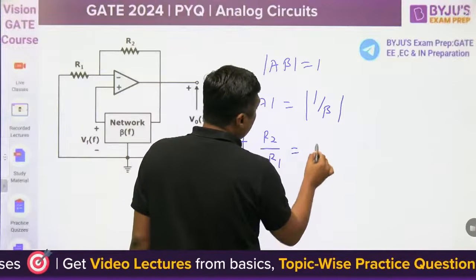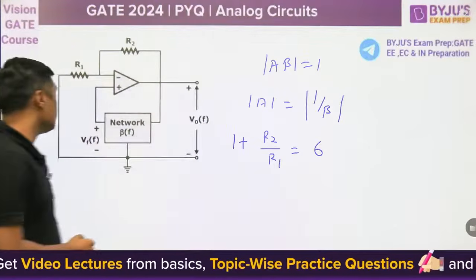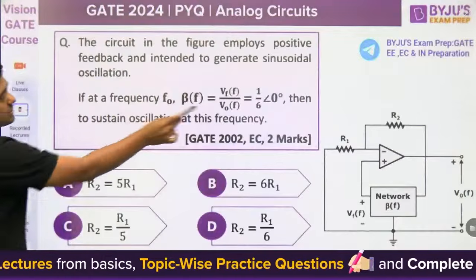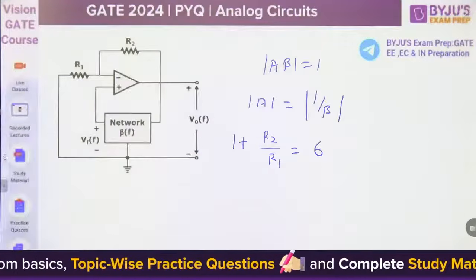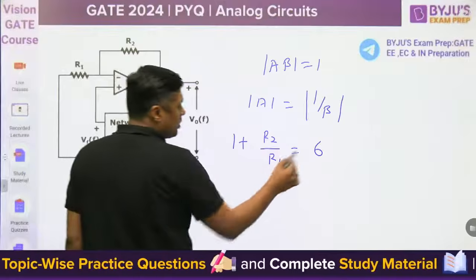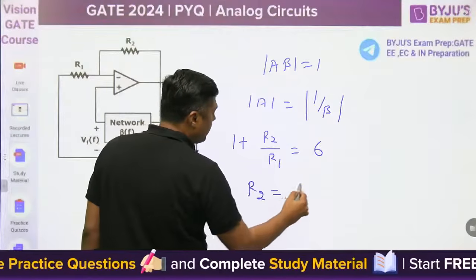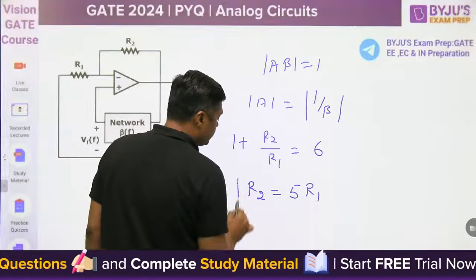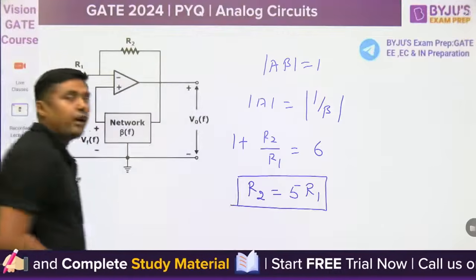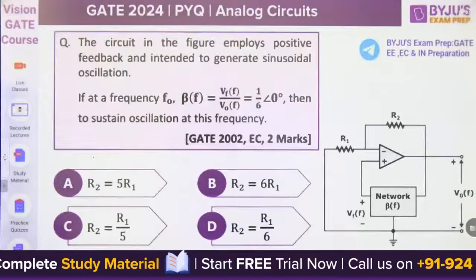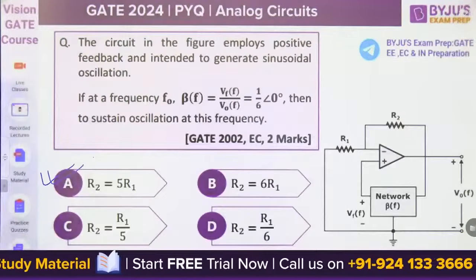And what is the 1 by beta? It will become 6, because beta is given as 1 by 6. So 6 minus 1 is 5, and R2 is equal to what? 5 times R1. This is the answer. Option A. Next question.